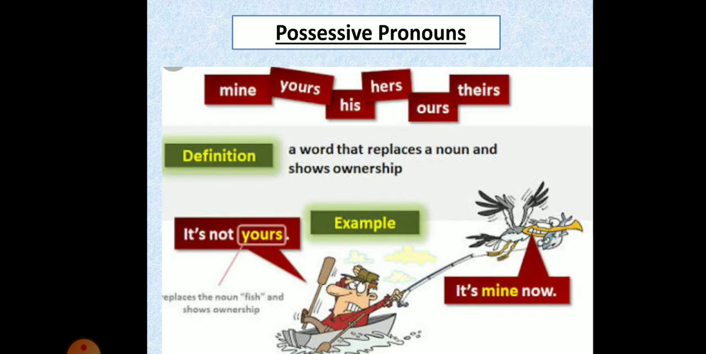Possessive pronouns. Possessive pronouns refer to ownership, that is, something belonging to somebody. For example, this book is mine. Through this example, we are able to understand that the book belongs to me.